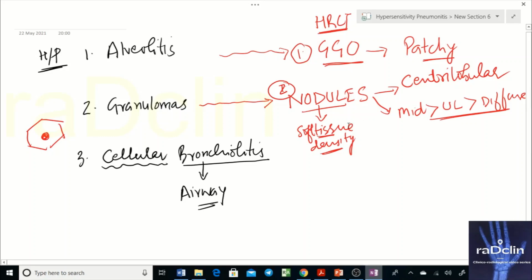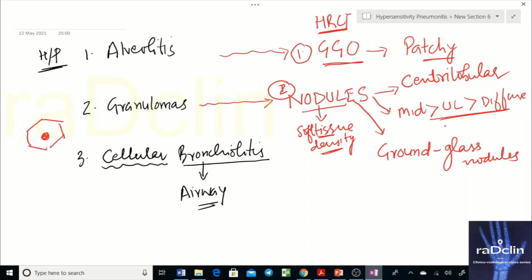Here soft tissue density is not there. It's a little bit less dense. The type of nodule that we see here is ground glass nodules. In some parts of the literature, they explain that it should not be called a nodule, because a nodule by itself gives an impression of soft tissue density. Here it is not soft tissue. It appears like ground glass, but it doesn't obscure the vessels behind it. That's why it is called ground glass nodules. In some literature, you simply mention it as ground glass opacities, centrilobular ground glass opacities, rather than nodules, to avoid giving a false impression.